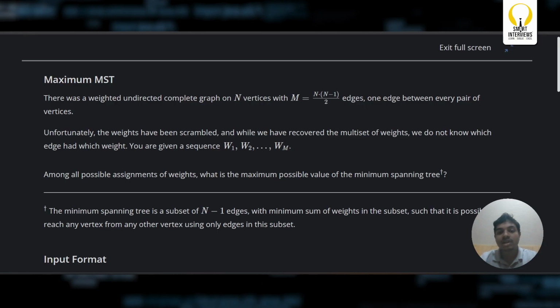They were given the sequence weight 1, weight 2, weight 3, and so on, m weights.